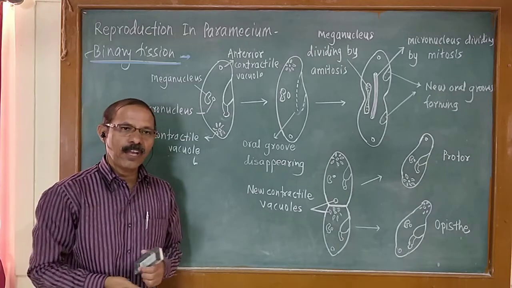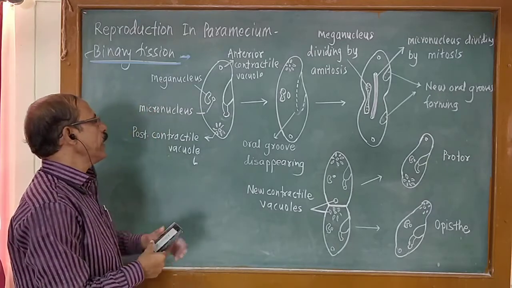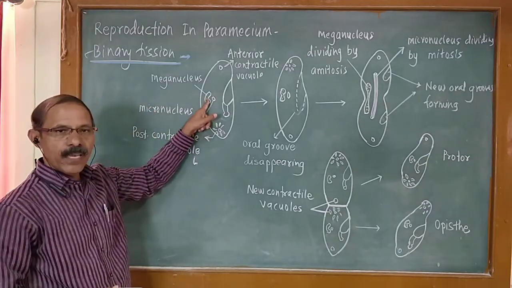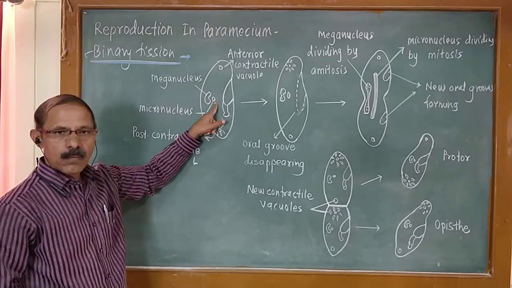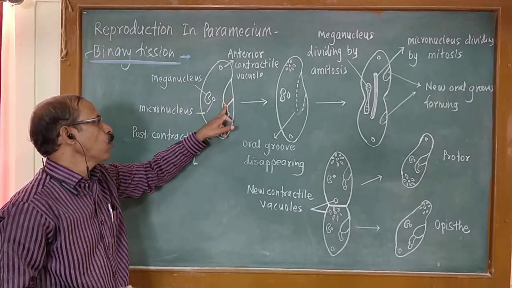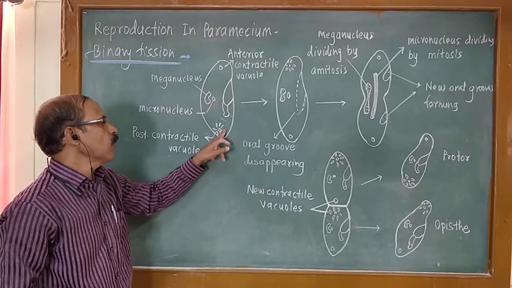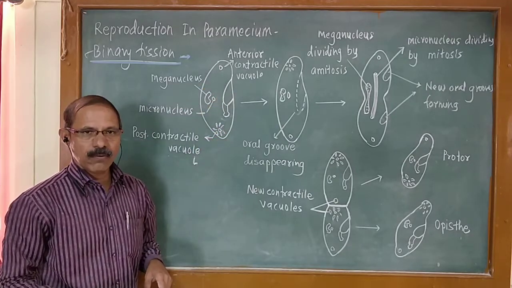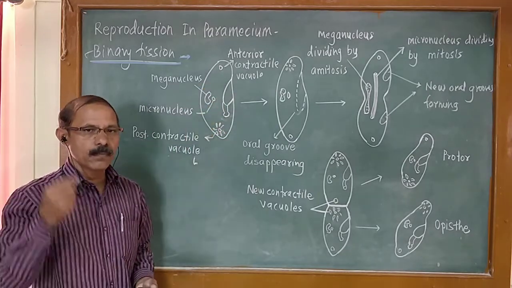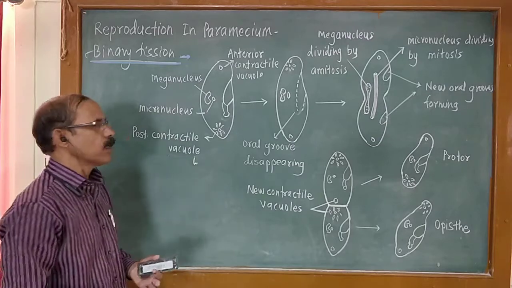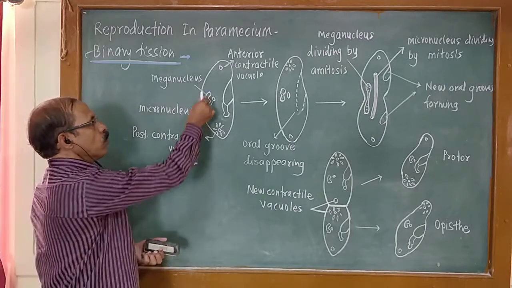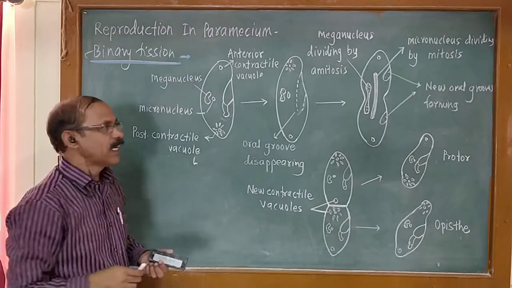You know that there are two nuclei, one is the meganucleus and one is the micronucleus. This is the oral groove, and the anterior and posterior contractile vacuoles. This is the full grown Paramecium, showing these cell organelles.